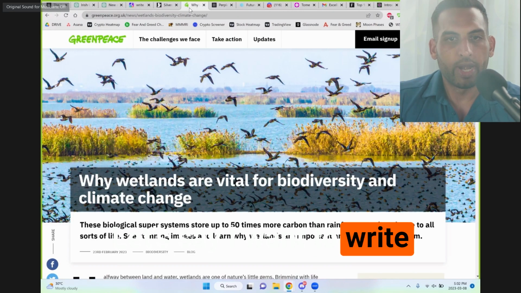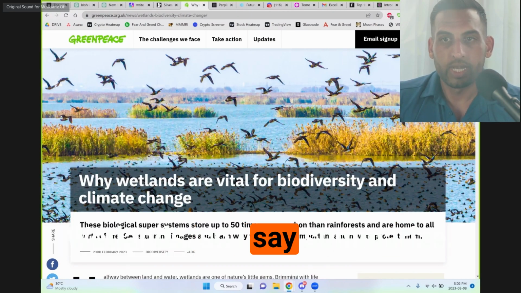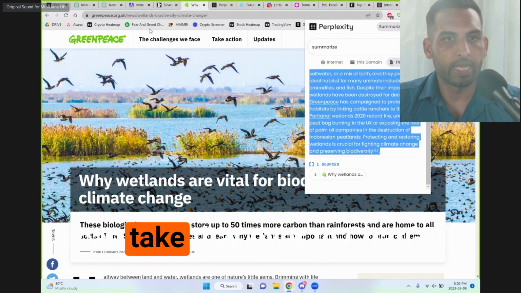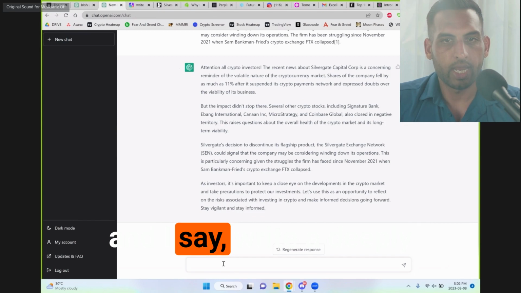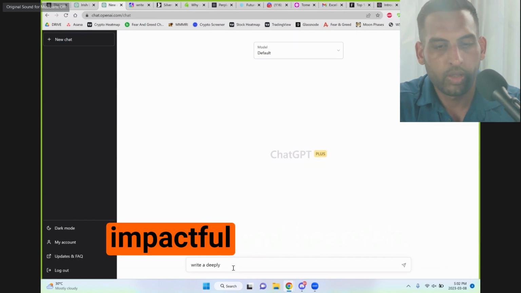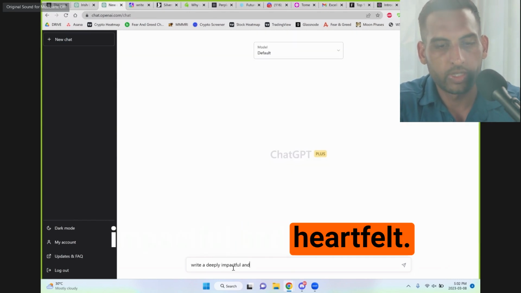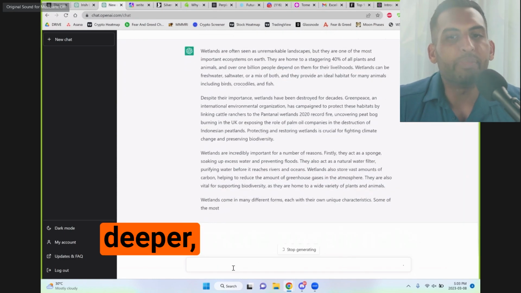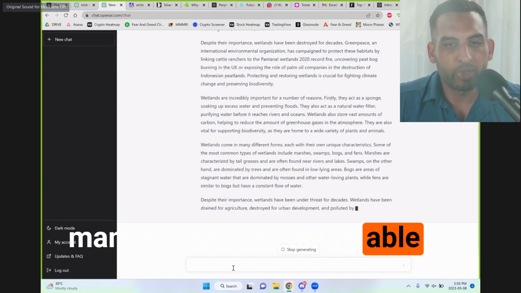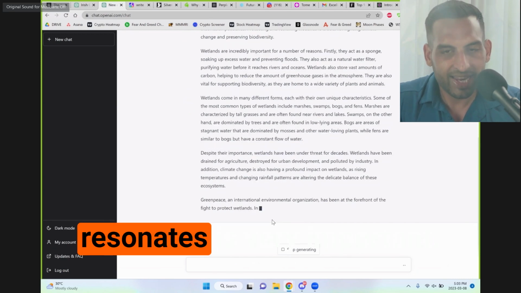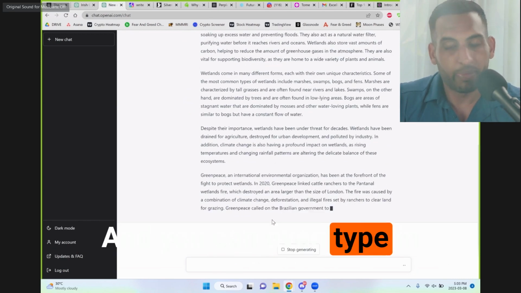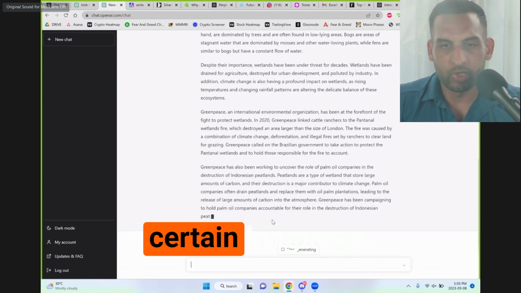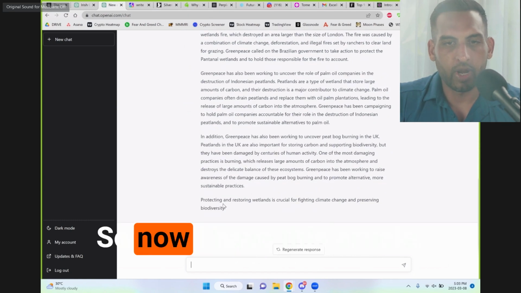Let's say I want to write an article about these wetlands. So I say summarize. It summarizes this whole article. I can take that over to ChatGPT and I say, write a deeply impactful and heartfelt 2,000 word article in a much deeper, more passionate manner, because being able to present your ideas in a way that resonates is very important. And you can even type in that resonates with a certain audience of a certain type. It's spoken in a certain language.